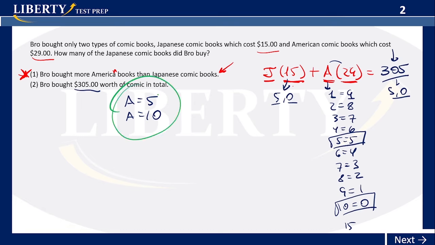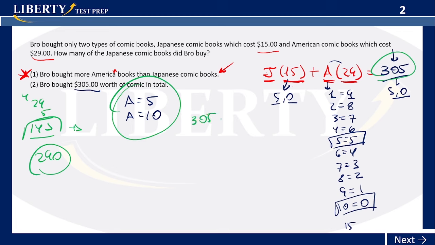Okay, so let's try that out. What we're going to do is we're going to get A being 5. If A is 5, 29 times 5 would be equal to what? 145. If A is 10, that will be equal to 290. Okay, so let's first try it out when A is equal to 5. So you subtract 305, which is this number, from 145, right? Subtract 145 and you get what? 160.